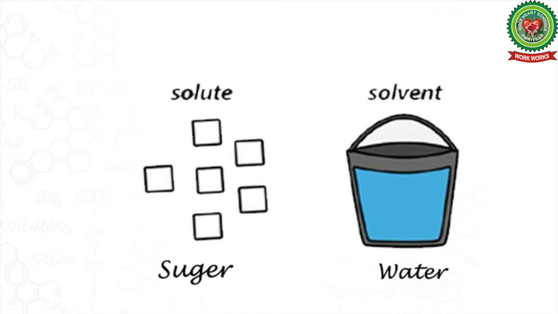That is, it is in less amount, and the water is the solvent, which is the major part of solution. That is, it is in large amount. So students, from the example we come to know that when solute dissolves in a solvent, solution is formed.